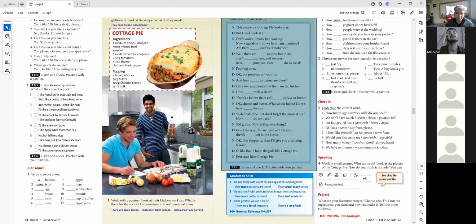You can take a photo of your answers and put it in the group.